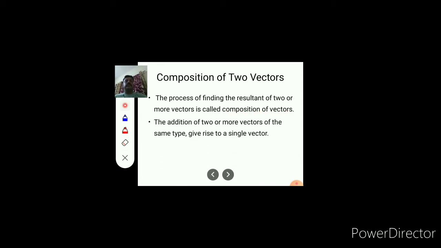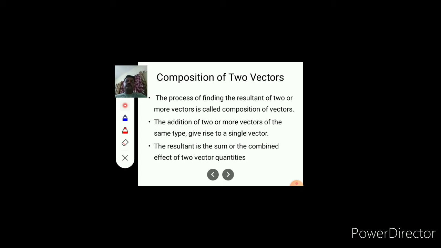The addition of two or more vectors of the same type gives rise to a single vector. That single vector is known as the resultant vector. The resultant is the sum or the combined effect of the vectors.